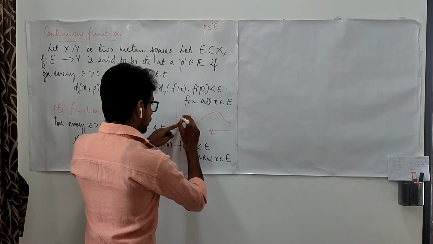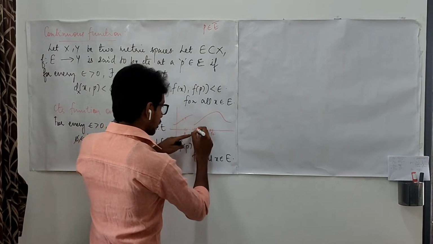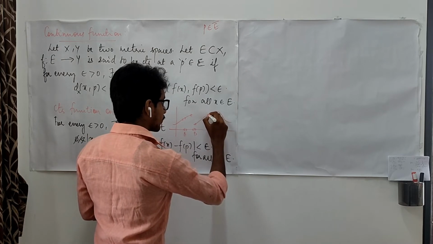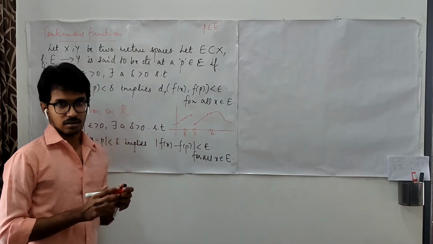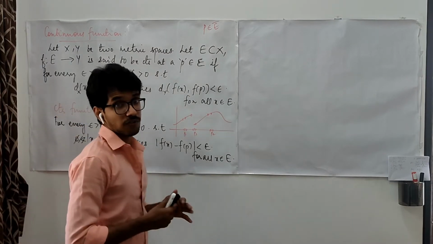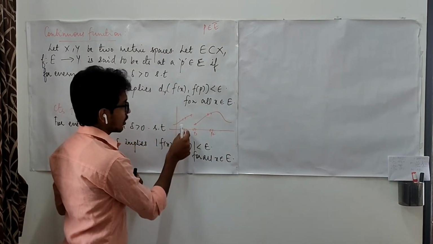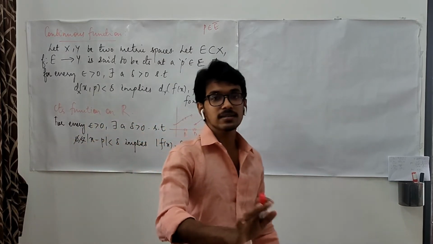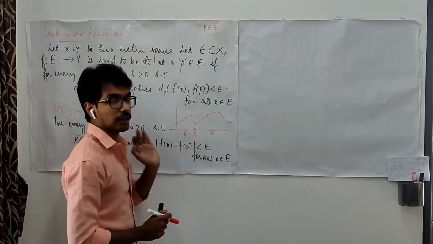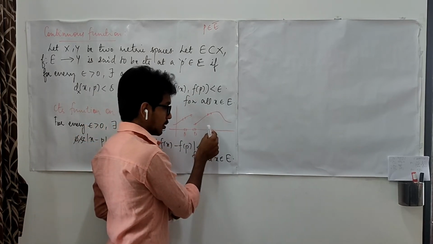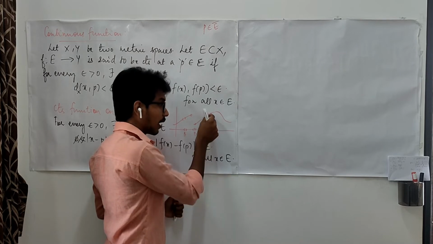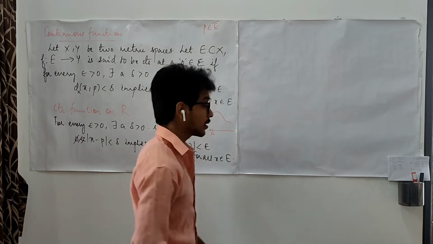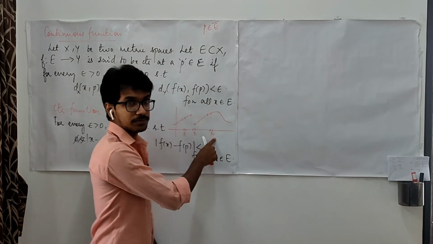It means correspondingly we are choosing a neighborhood here, and here also we are choosing a neighborhood. After choosing these neighborhoods, we will have to look for the distance. Here this is a small thing and this is also a small thing. In such cases, we say that the function is continuous at this point. Here also the distance is a negligible quantity, and the distance in the function is also a negligible quantity. Hence, we say that the function is continuous at P2.